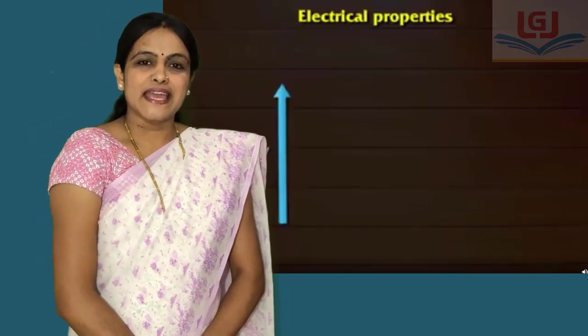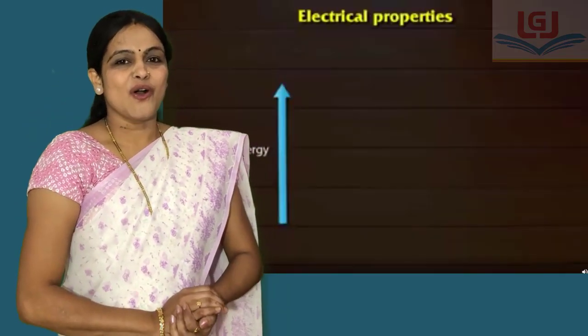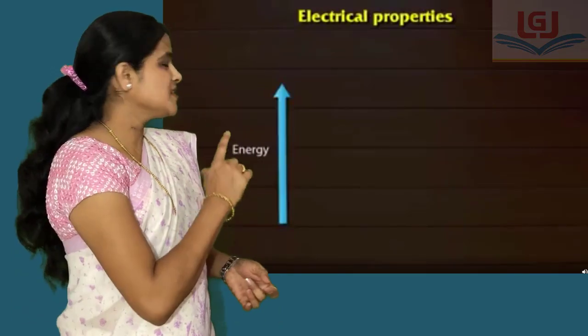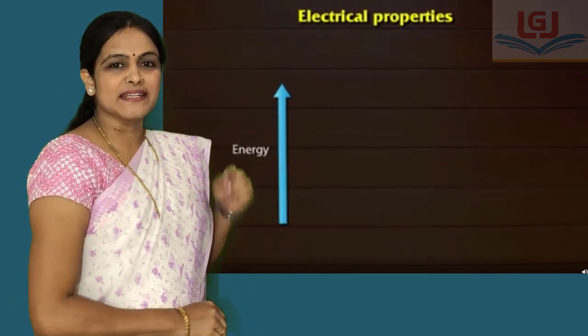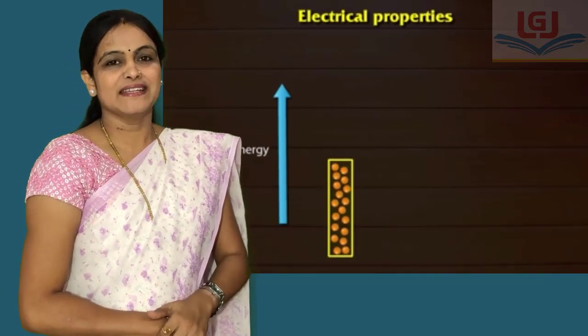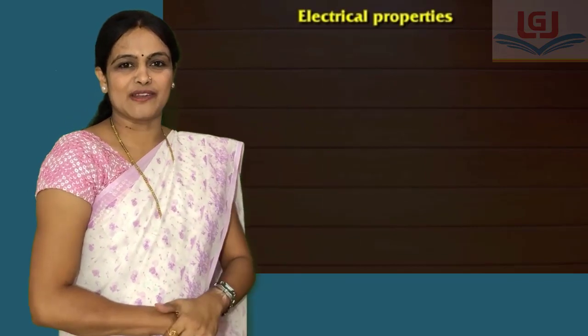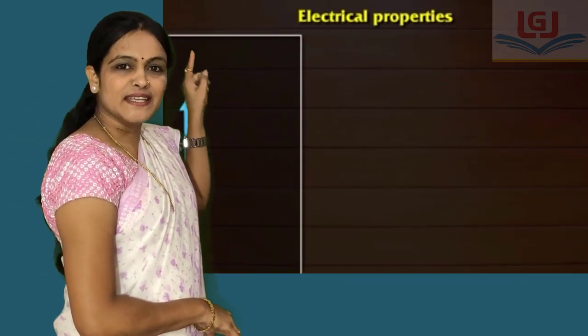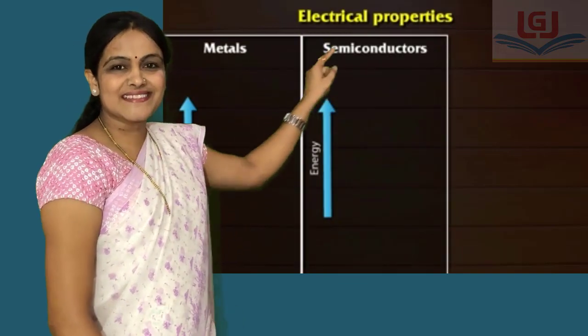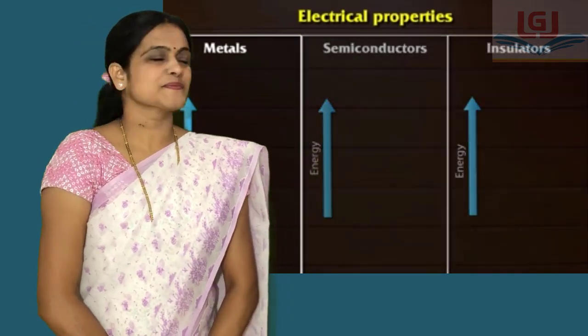The electrical properties of metallic conductors, semiconductors and insulators can be explained on the basis of band theory. We can explain electrical properties on the basis of energy difference between two bands, that is valence band and conduction band, in metals, non-metals and metalloids. We can say that in conductors, insulators and semiconductors.